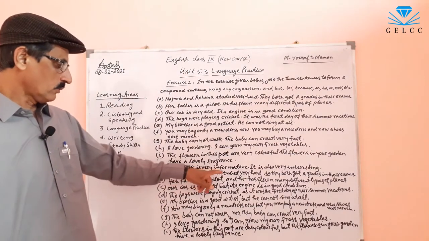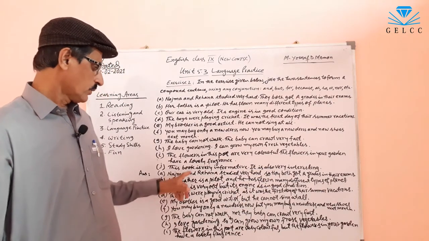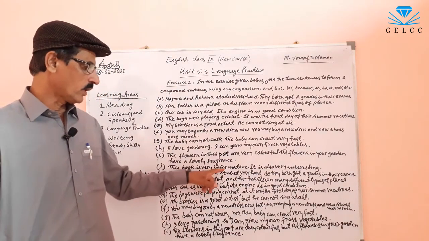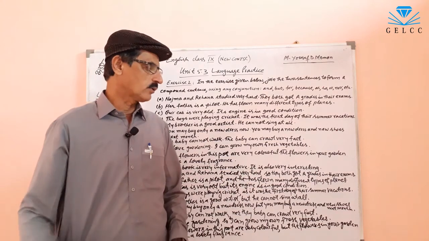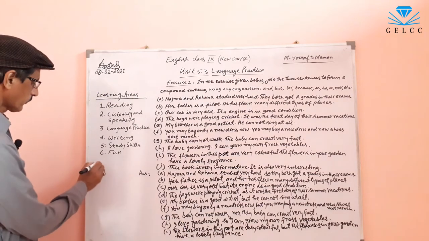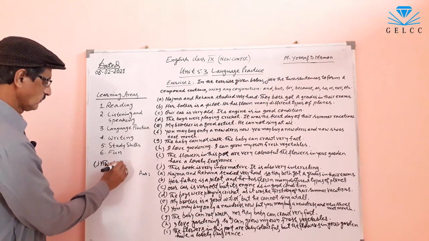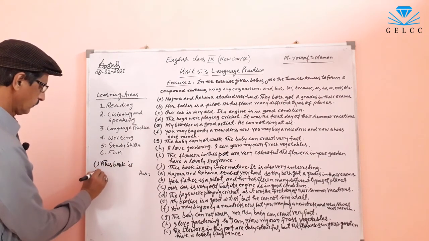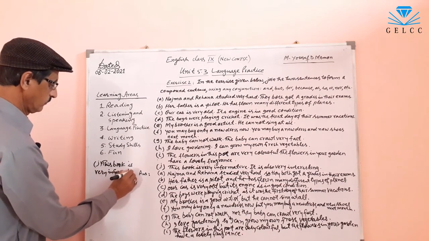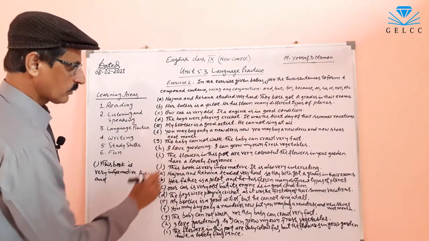J. This book is very informative. It is also very interesting. This book is very informative, comma, and it is also very interesting.